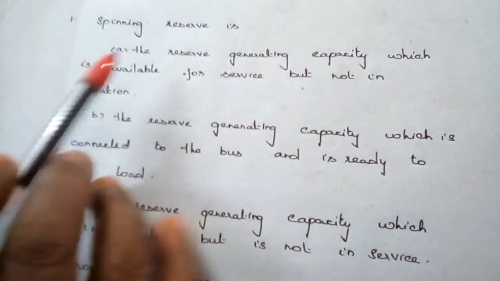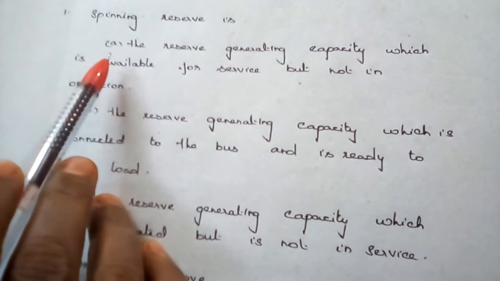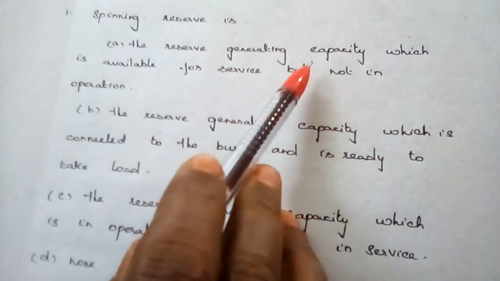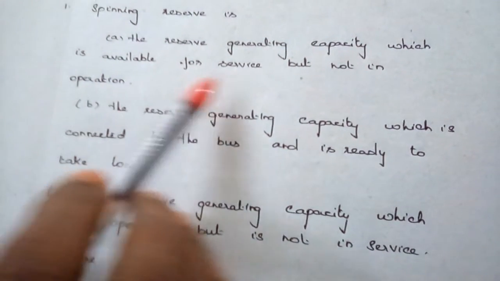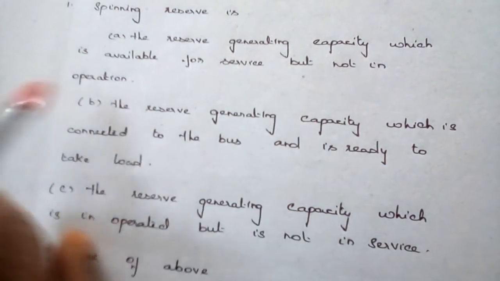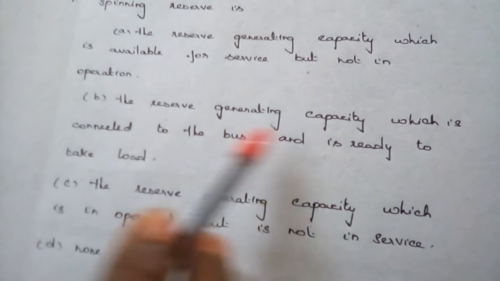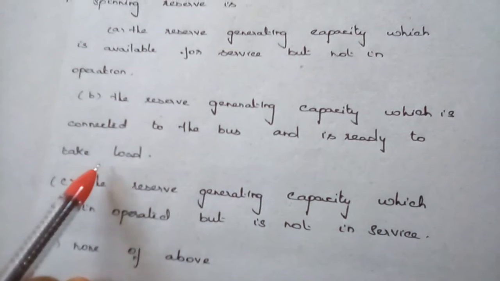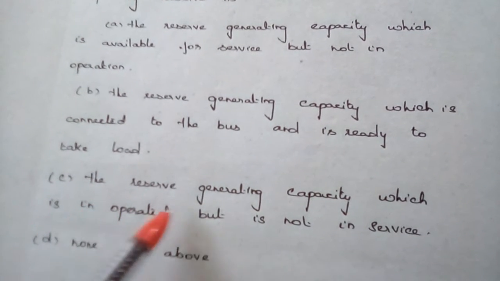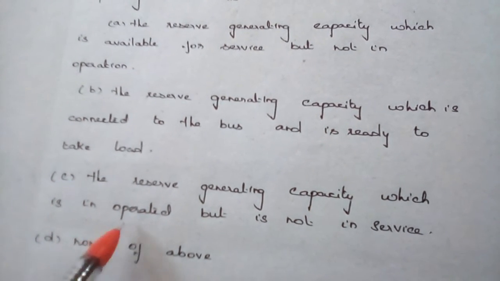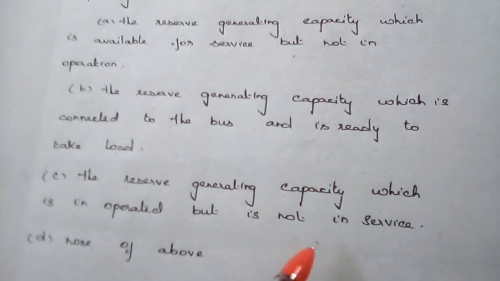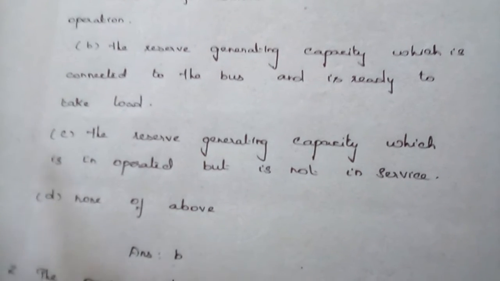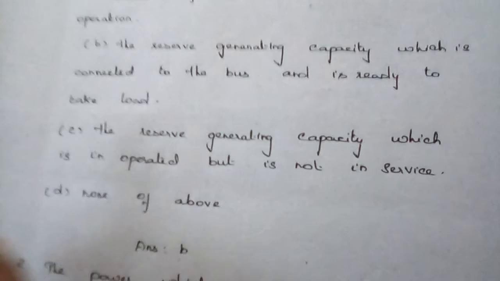The options given are: the reserve generating capacity which is available for service but not in operation; the reserve generating capacity which is connected to the bus and is ready to take a load; the reserve generating capacity which is in operation but is not in service. So these are the options given for spinning reserve.